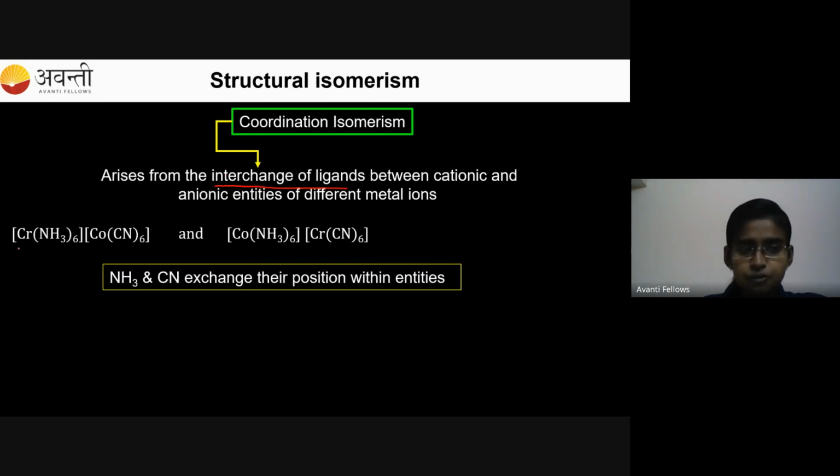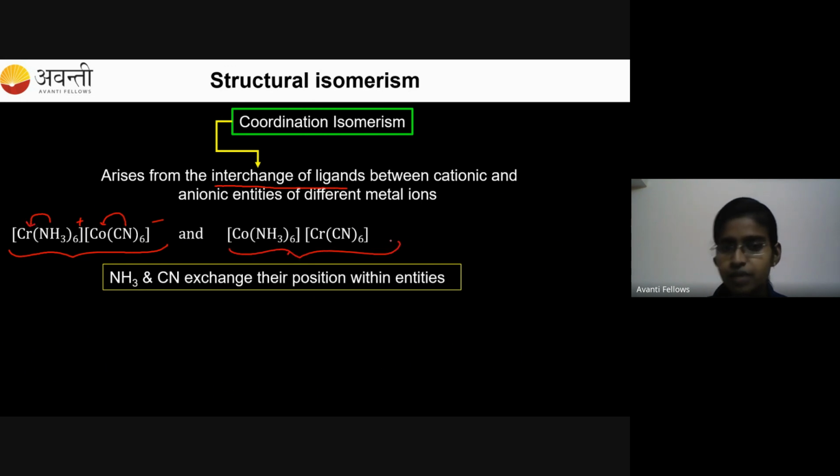So this is the first coordination compound, where the chromium-containing system is the cation and the cobalt-containing system is the anion. That is one compound, a cation-anion compound. Here you can see NH3 is attached with chromium and the cyanide is attached with cobalt. Whereas in its isomer, NH3 is attached with cobalt and the cyanide is attached with chromium.